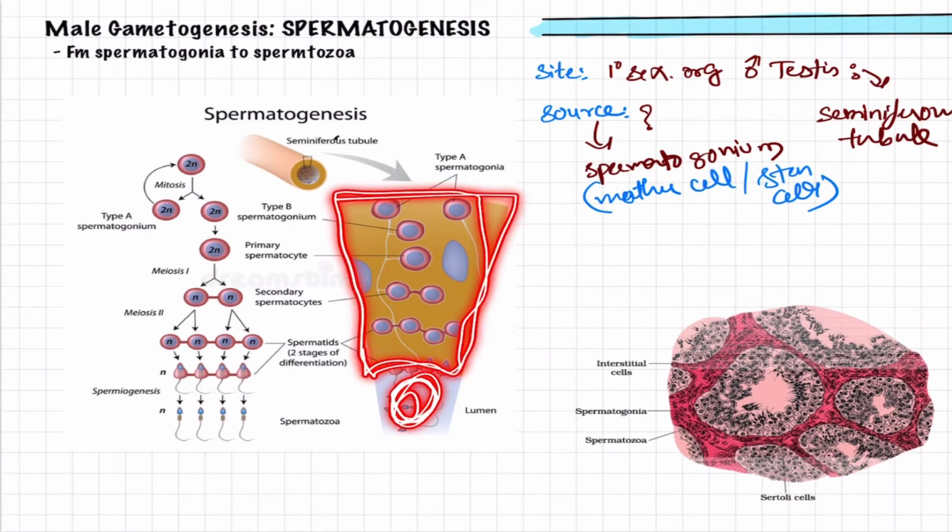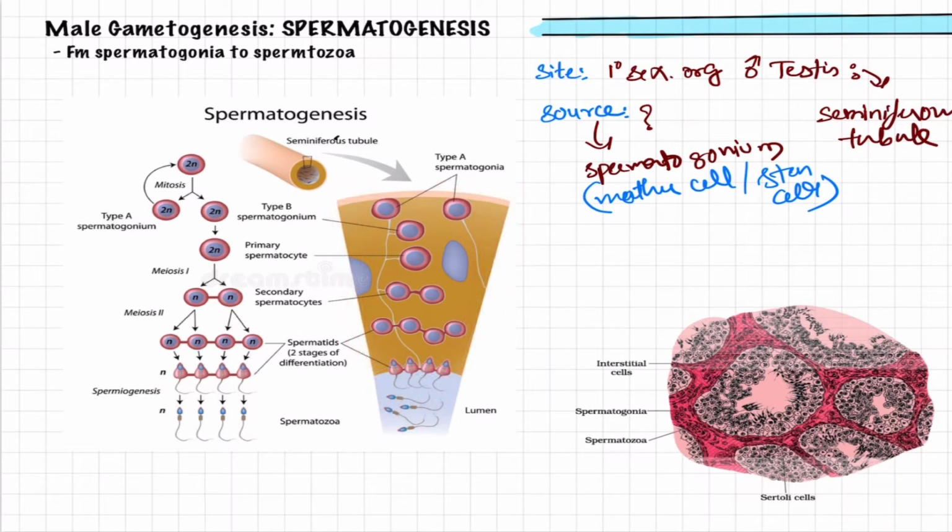Generally there are two types of cells here. The seminiferous tubule is lined by germinal epithelial tissue, and this germinal epithelial tissue has the spermatogonium. This is how it is arranged.